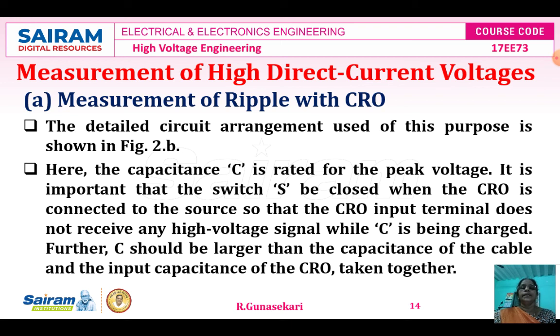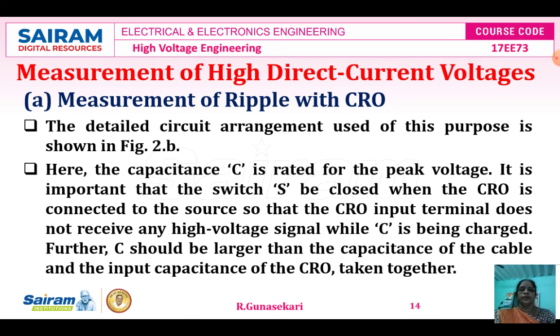Then, the detailed circuit arrangement used for this purpose is shown in figure 2b. The capacitance C is rated for a peak voltage. It is important that the switch S is to be closed when the CRO is connected to the source. Therefore, the CRO input terminal does not receive any high voltage signal while the capacitor C is being charged.